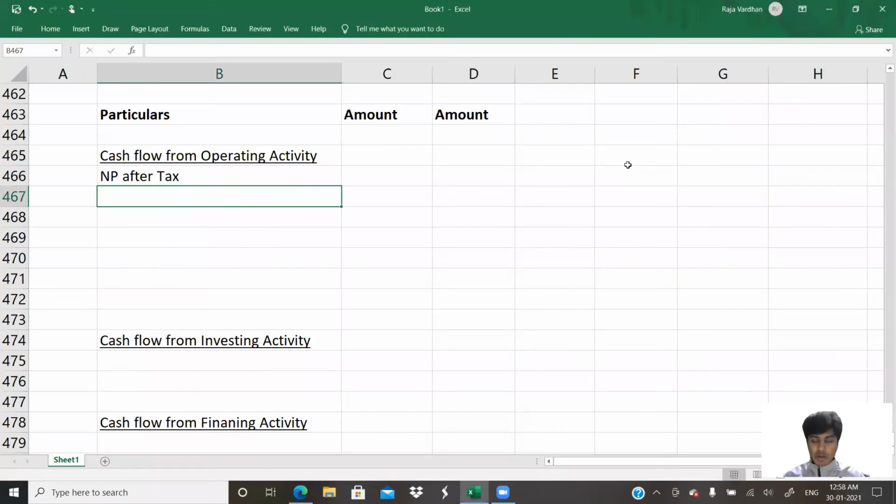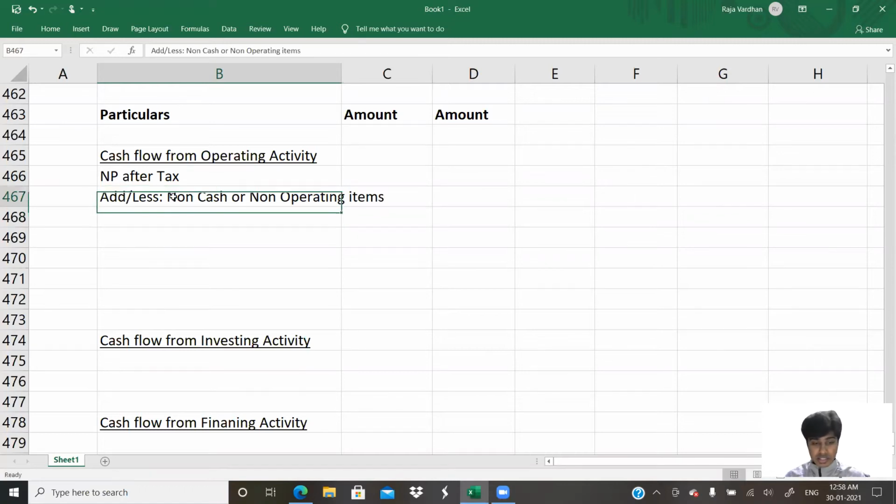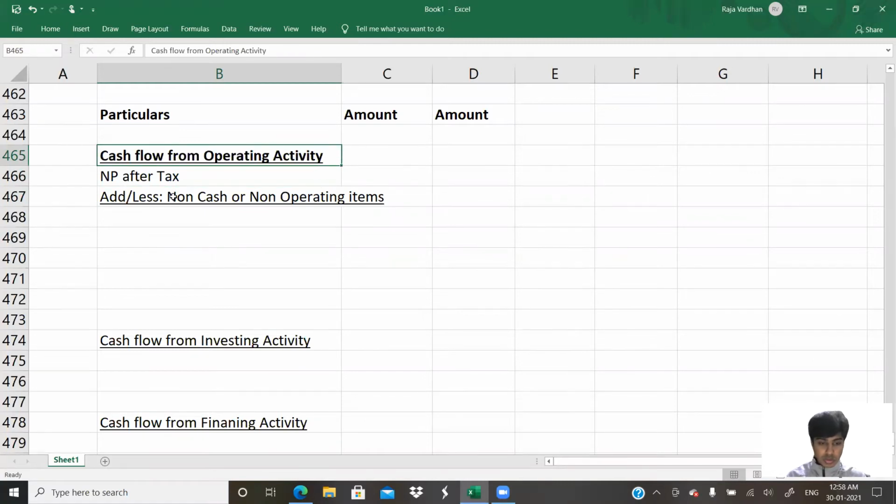So net profit after tax, whatever I get, I'll have a few add or less items here. What is it that we'll add or less? We'll add or less non-cash or non-operating items. If there are certain items which don't belong to operating activities but are in the profit and loss account, we'll eliminate them.